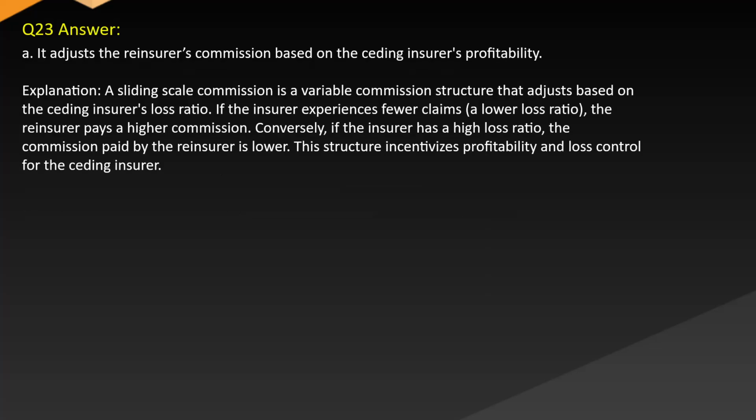Answer A. It adjusts the reinsurer's commission based on the ceding insurer's profitability. Explanation: sliding scale commission is a variable commission structure that adjusts based on the ceding insurer's loss ratio. If the insurer experiences fewer claims, a lower loss ratio, the reinsurer pays a higher commission. Conversely, if the insurer has a high loss ratio, the commission paid by the reinsurer is lower. This structure incentivizes profitability control for the ceding insurer.